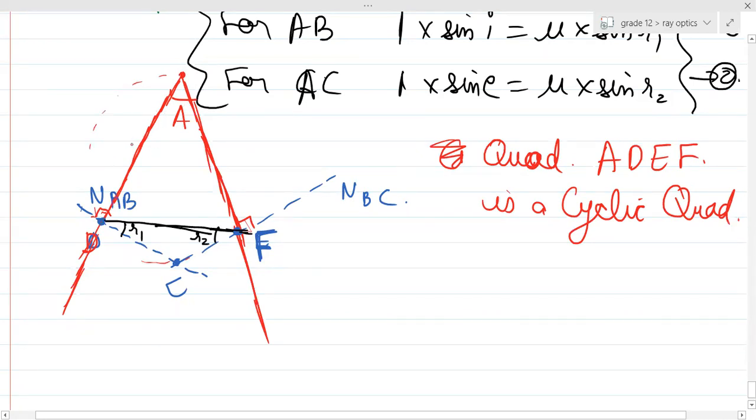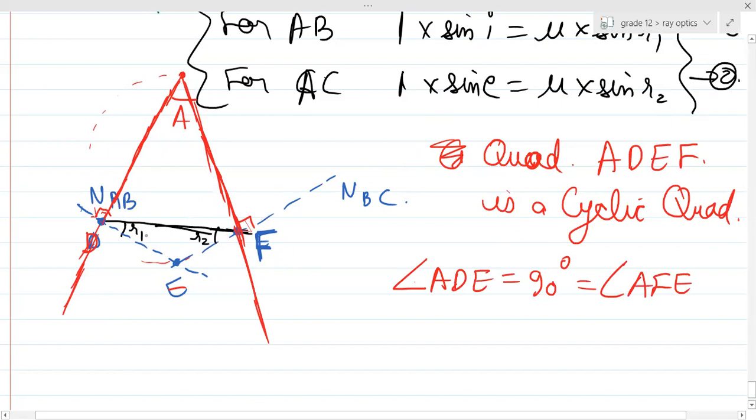Sir, how do you know it's a cyclic quadrilateral? First of all, angle D A F, right? No, look, first angle A D E. This angle you can see, guys. The angle between the normal and the surface, is it 90 degrees? Similarly, angle AFE is also 90 degrees, right?